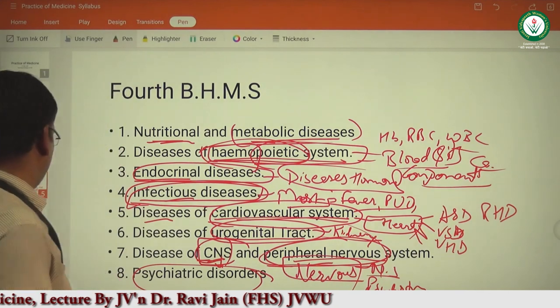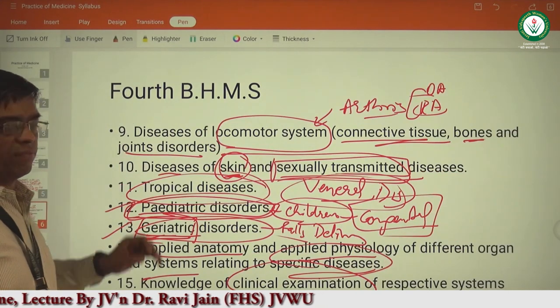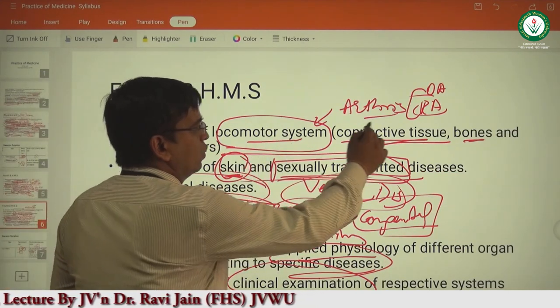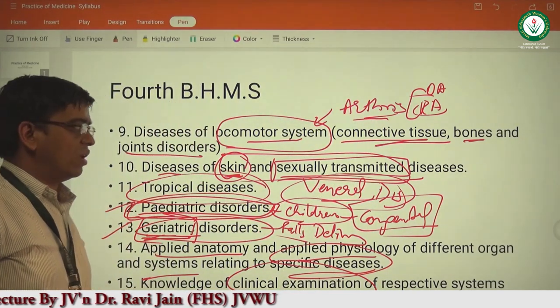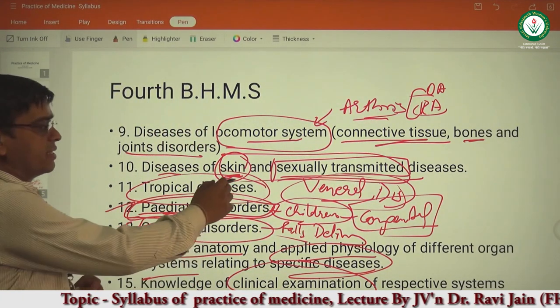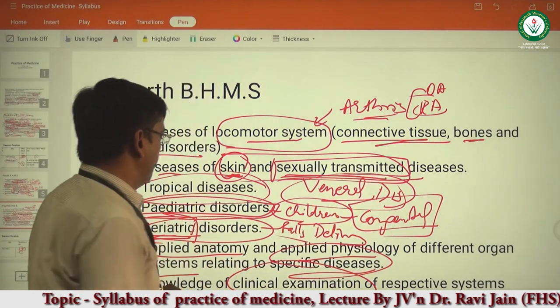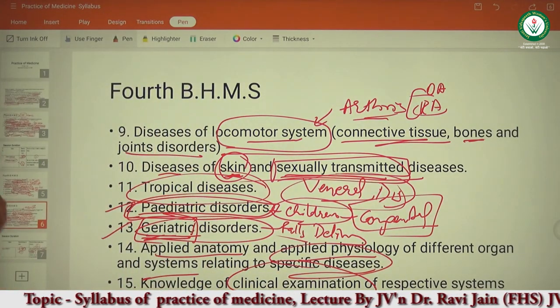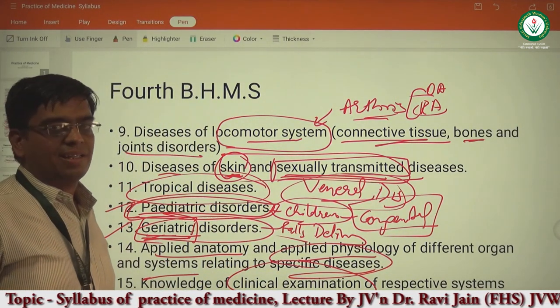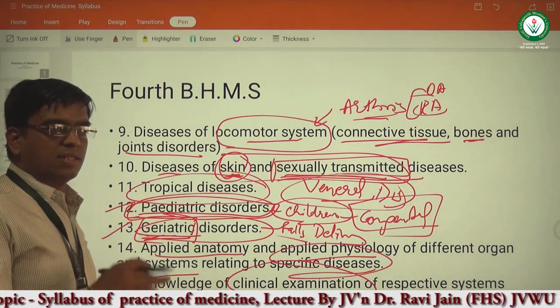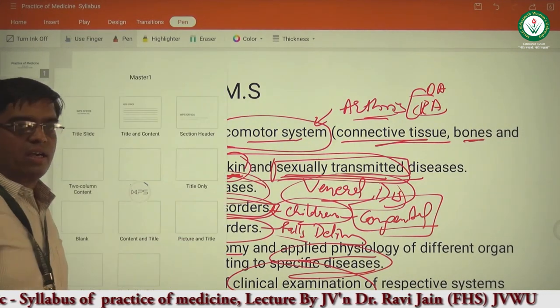These will be studied together, and diseases of the locomotor system that I have just told you, like especially arthritis, ankylosing spondylitis, etc. Related to the skin and sexually transmitted diseases, tropical diseases along with infectious disease, diseases of the children, that is known as pediatric disease, and diseases of the old age, that is known as geriatric diseases.